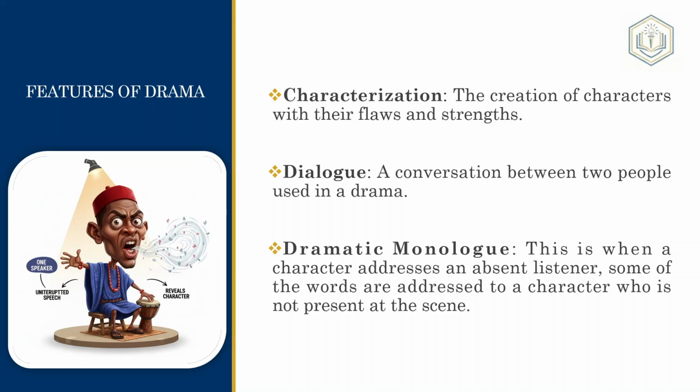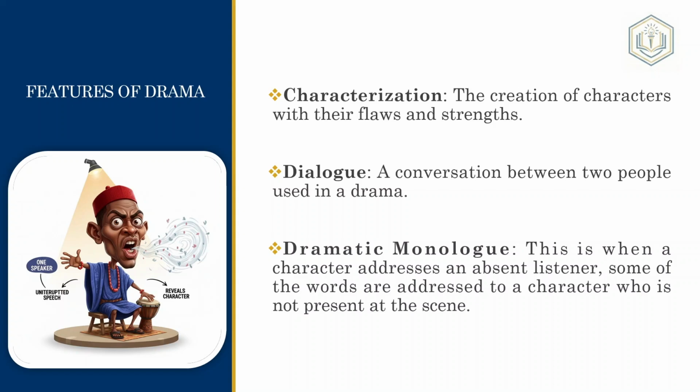Dramatic monologue is when one character is addressing another character, but that character is not on the scene. That character is not there. So it's as if he's talking to the audience. He's addressing an absent listener, and some of the words are addressed to a character who is not present at the scene.